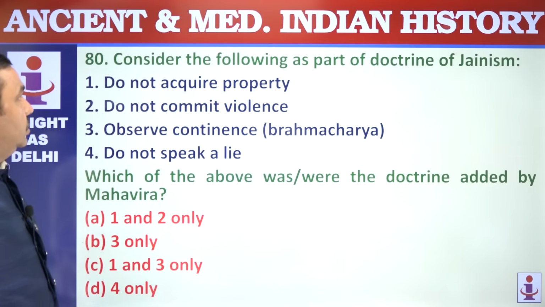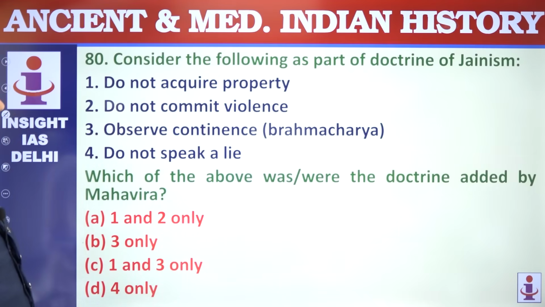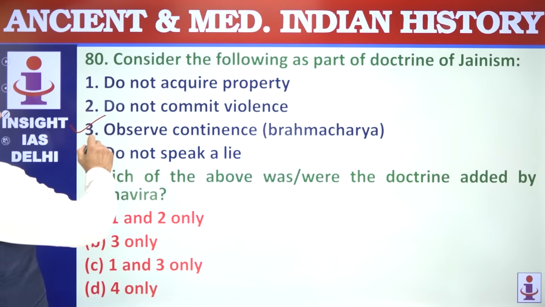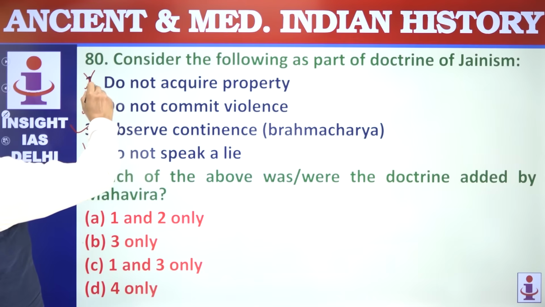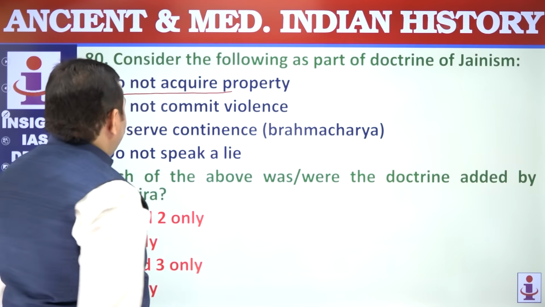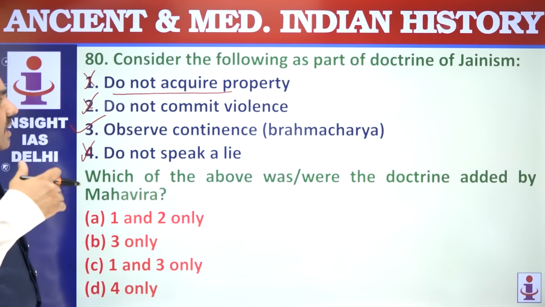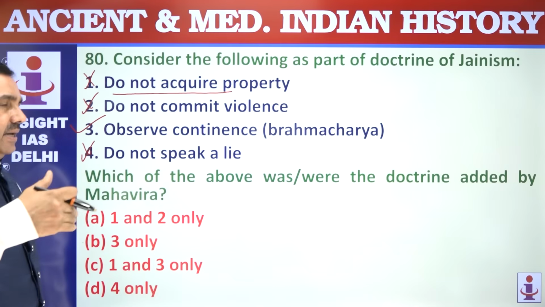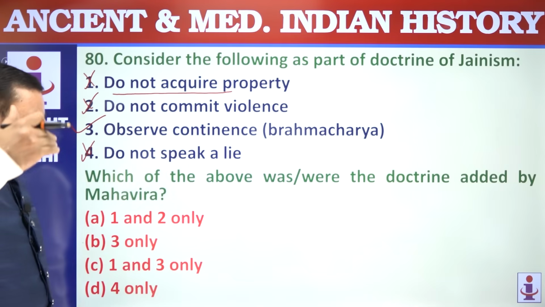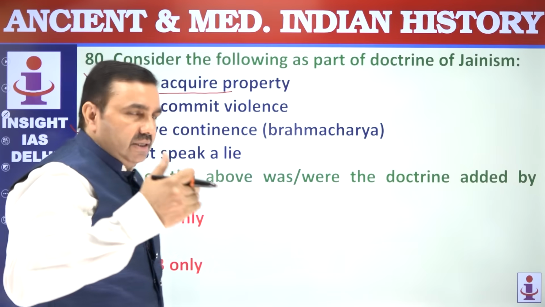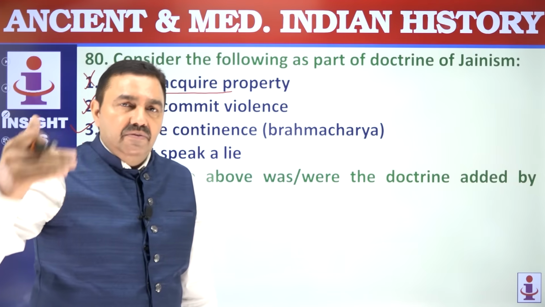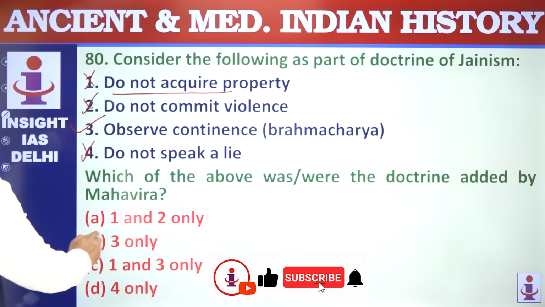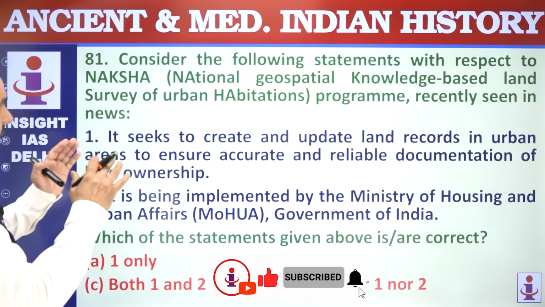80. Consider following as a part doctrine of Jainism was added by Mahavira. Mahavira added only Brahmacharya. These 3 or 4 basically, not to acquire property. Aprigraha, Satya, Ahimsa and Asteya, these 4 were given by Parshnath, the 23rd Jaina Tirthankara. Mahavira added the 5th vow, that is Brahmacharya. 3 only.